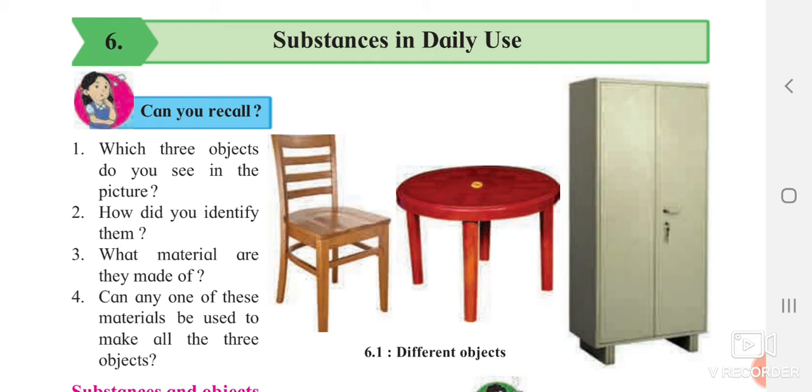What materials are they made of? You can see the chair is made up of wood, the table is made up of plastic, and the cupboard is made up of steel or iron. So can any one of these materials be used for making all the three objects? Yes. If you take wood, you can make the chair from wood, you can make the table also from wood, and you can make the cupboard also from wood.